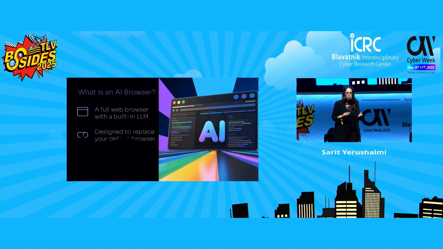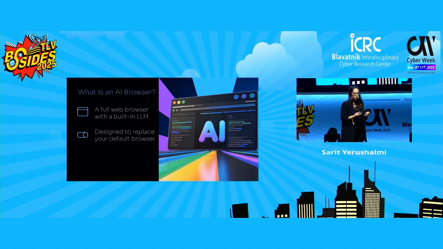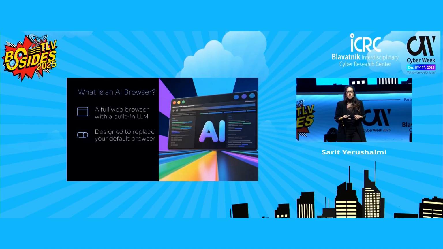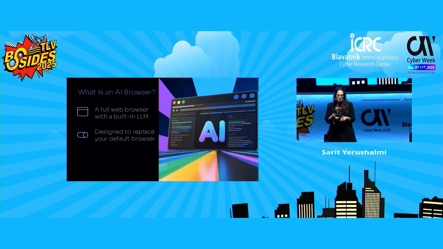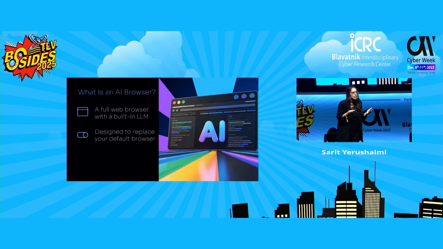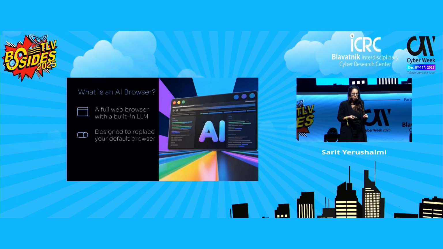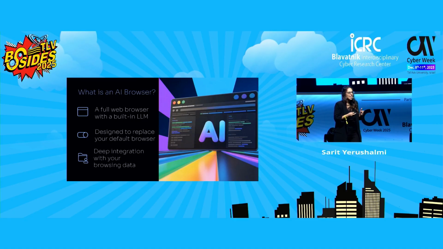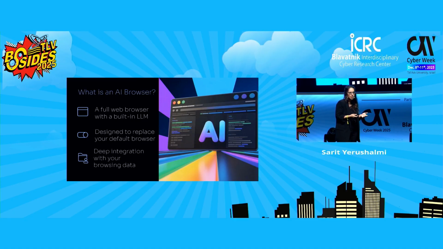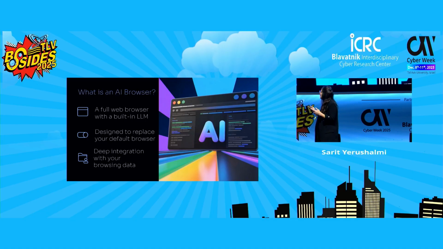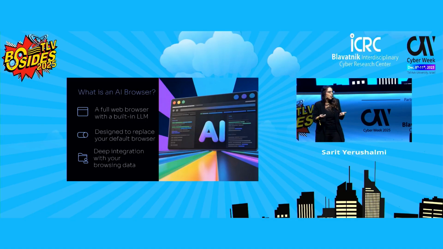And because it aims to replace your default browser, like Chrome or Safari, it asks for access to your history, your bookmarks, your saved passwords, favorites, autofill, everything that is saved inside the browser. And this is not a small permission. This is your entire web identity. And with one click, you suddenly give it access to your entire digital life.